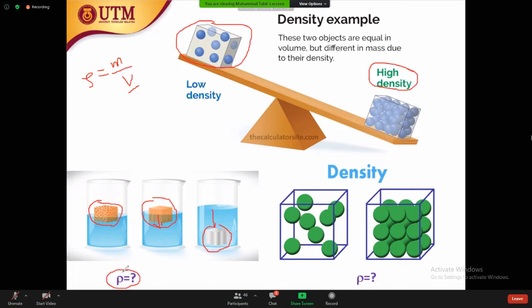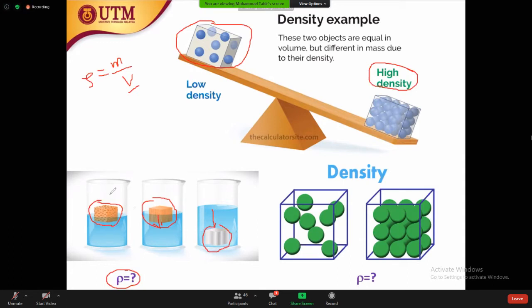If a block has more density, it will sink inside the water. So the heavier block has more density because it has more mass. So the third block is the highest density because it sinks inside the water. So density also defines whether your system will sink or float inside the liquid.